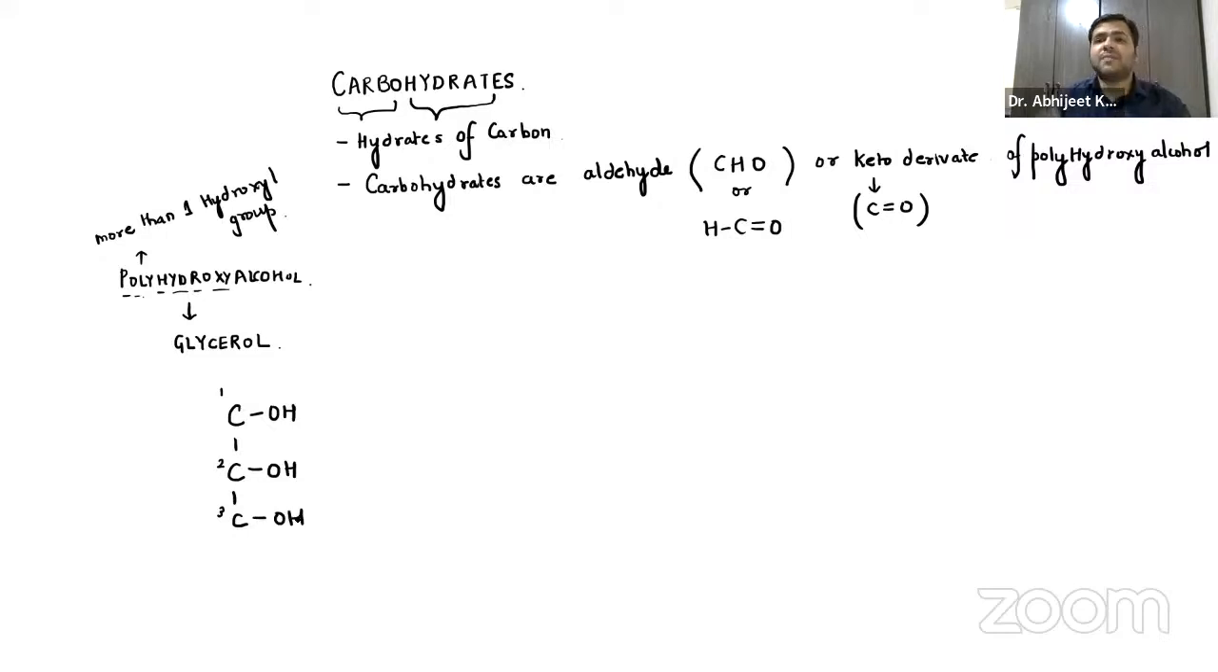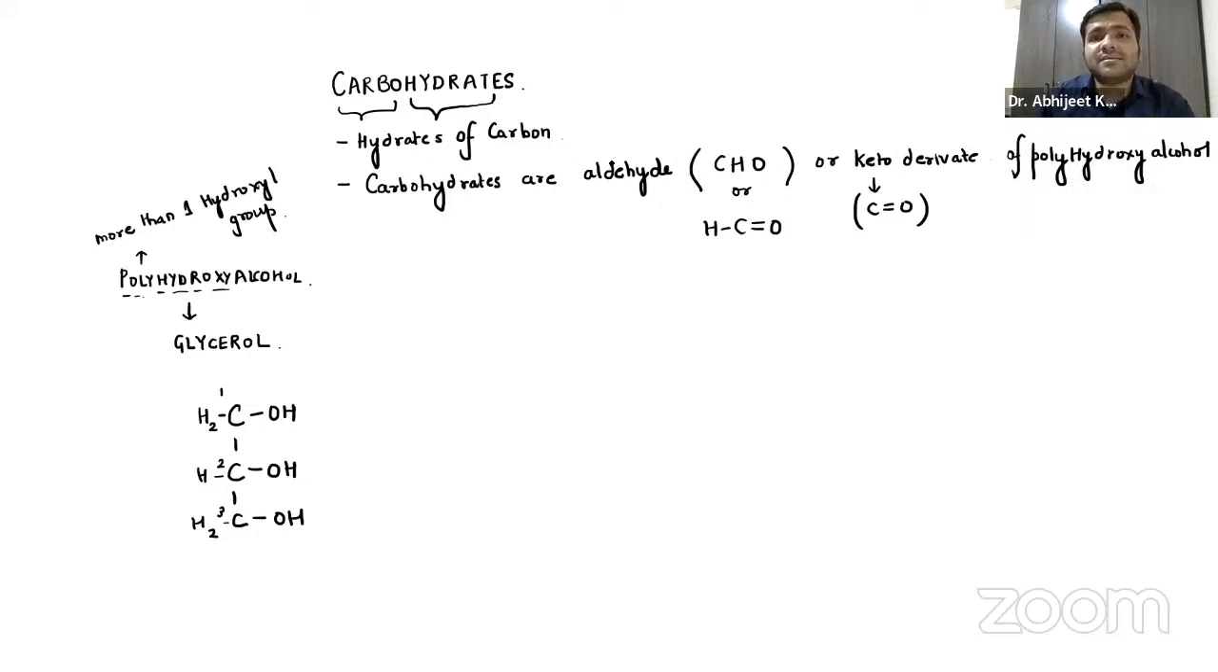And you already know the carbon forms four bonds, right? The valency is 4. So in the first carbon, to complete the valency, we have to add 2 hydrogens, on the second only one, and on the third again H2. So this is the structure of the glycerol, or the polyhydroxy alcohol.